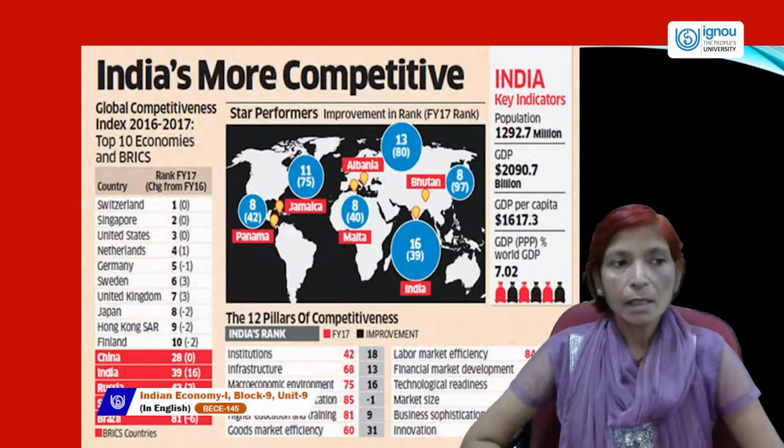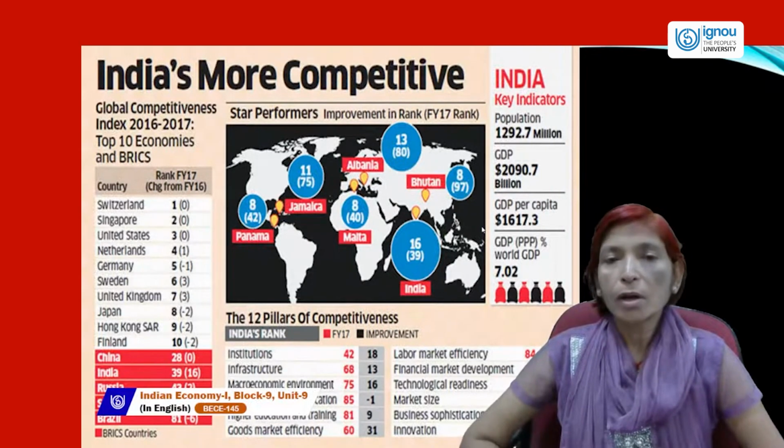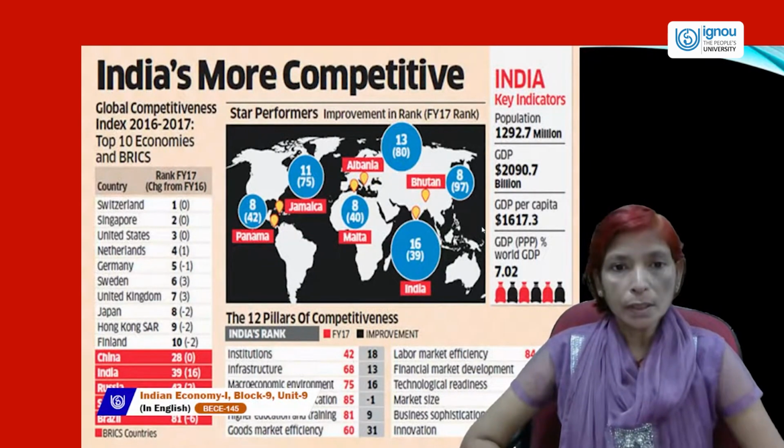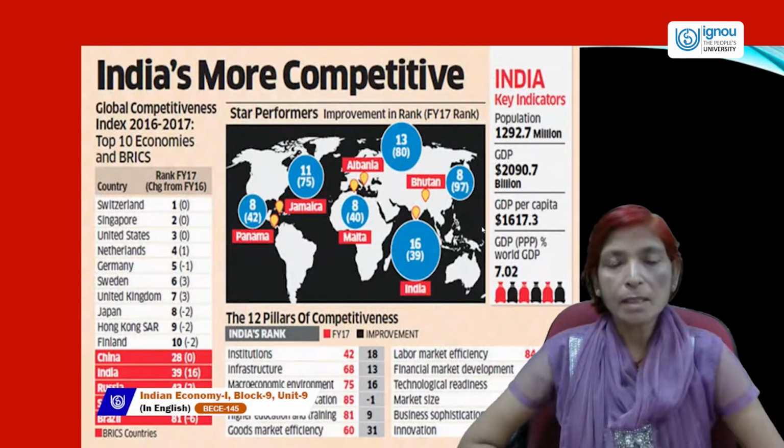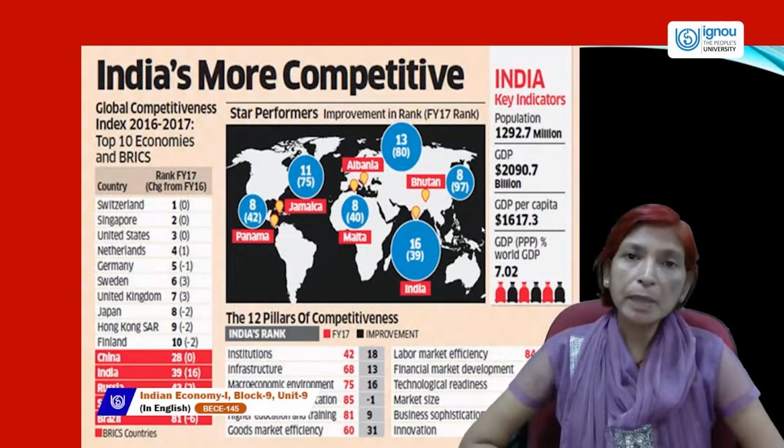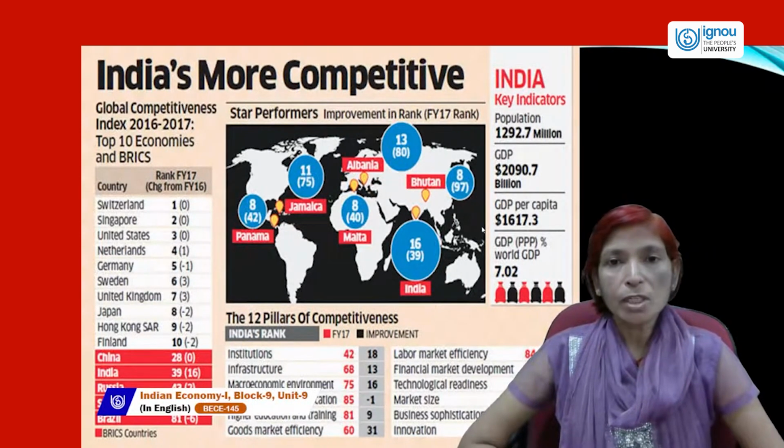It means the ranks given to these economies are based on these 12 pillars of competitiveness, in which India's rank is 39. So, this is the main performance of different economies and other BRICS economies, in which India's rank is 39.